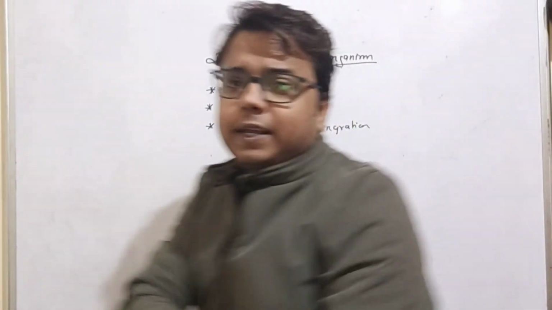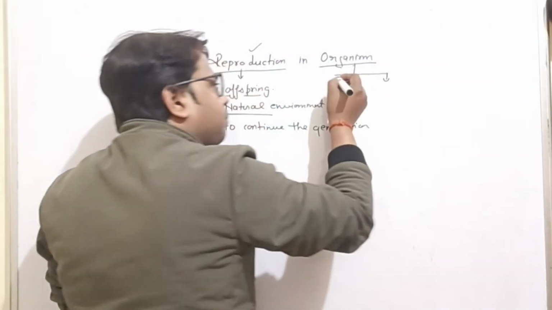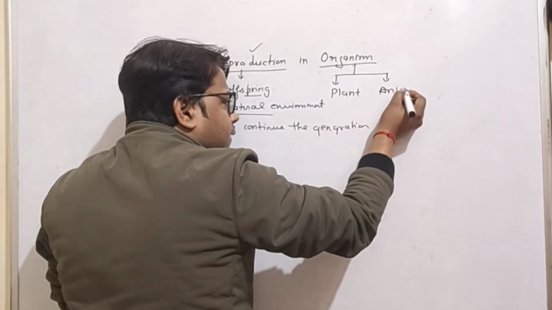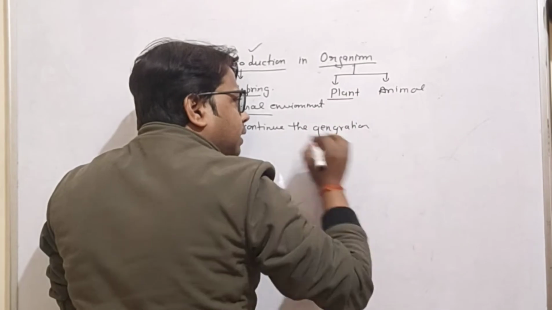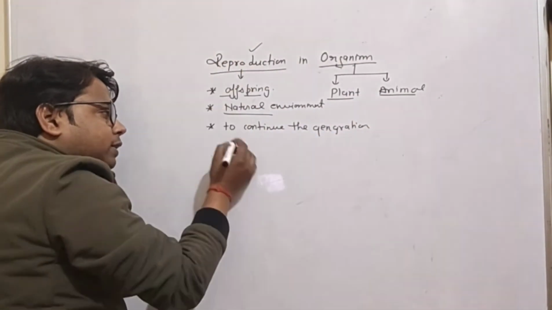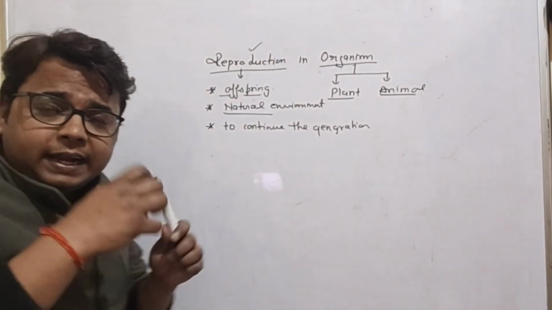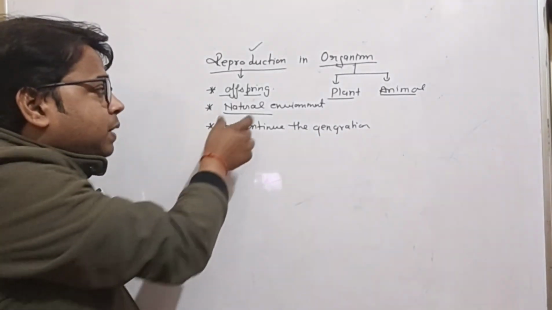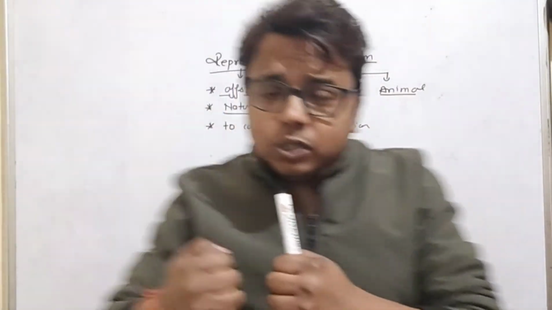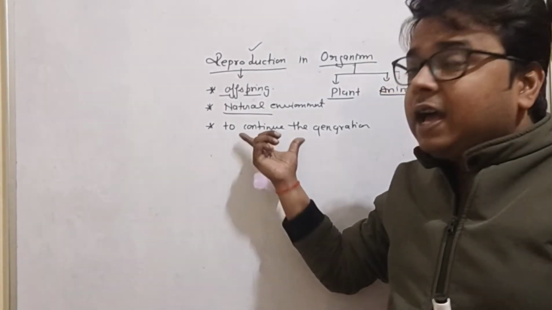Now, what type of organism do we have to discuss? The organisms we have to discuss are plants and animals. We have to discuss reproduction in plants and reproduction in animals. Before starting this, we should study what reproduction is. We have got that reproduction is a process by which a new offspring will grow, in a natural environment, and the offspring must have the tendency to continue the generation.